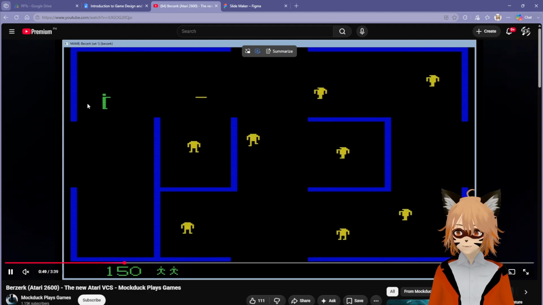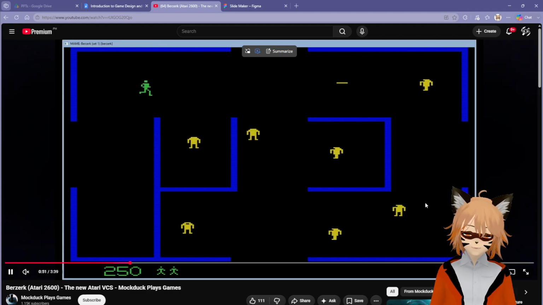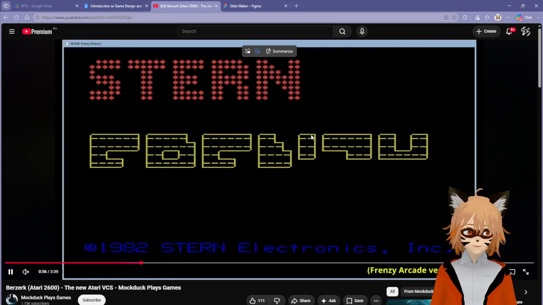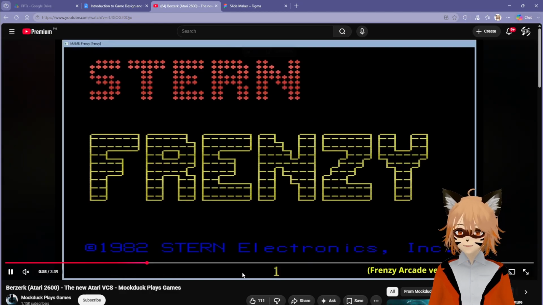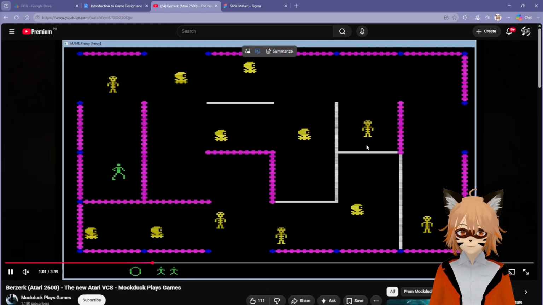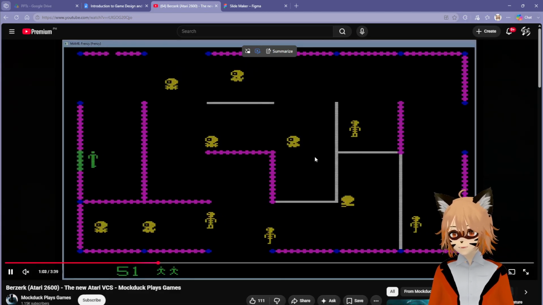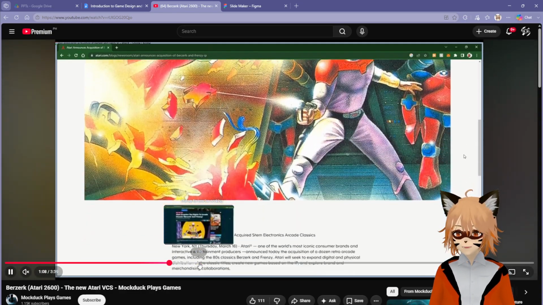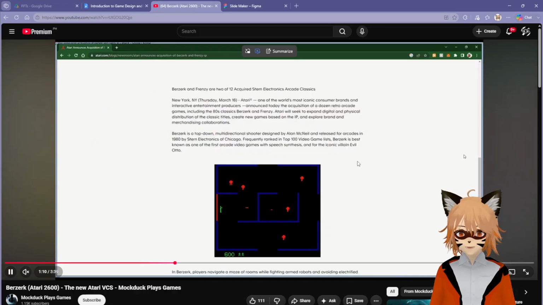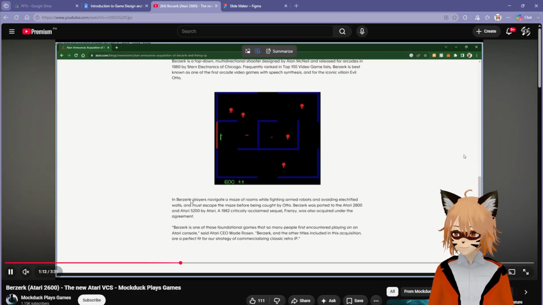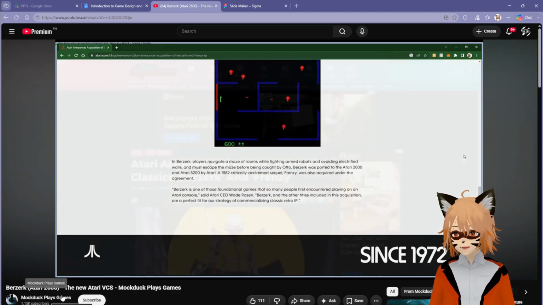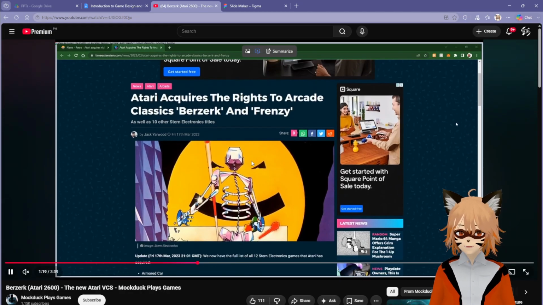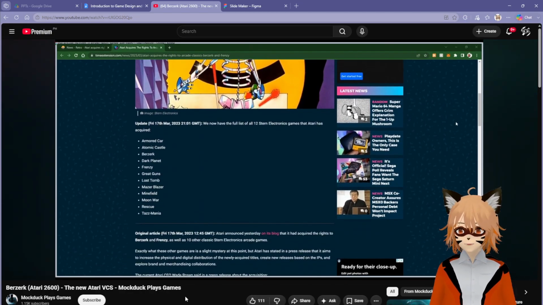So basically, you have your player character, which goes around this maze area, goes on a berserk, and tries to shoot down all of the enemies. There are multiple variations of this game all throughout the years, but we will be creating something very similar to it. If you want to check out the gameplay video, do check out this gameplay video by Mockduck Plays Games. I'll put the link in the description box so that you can check it out for yourself.